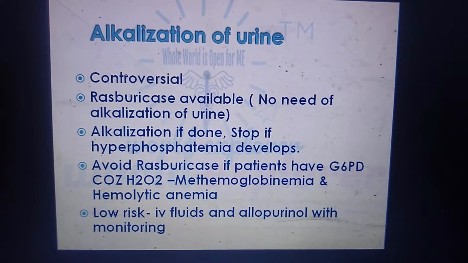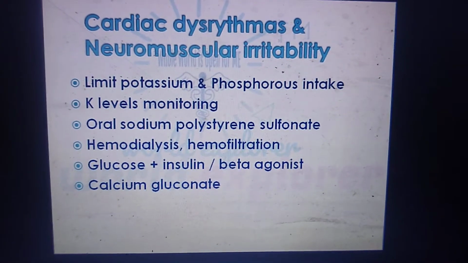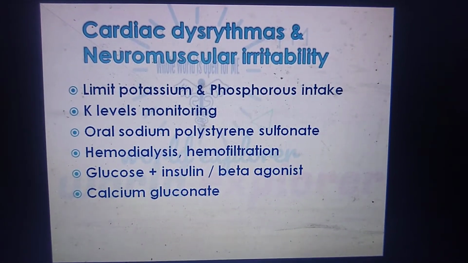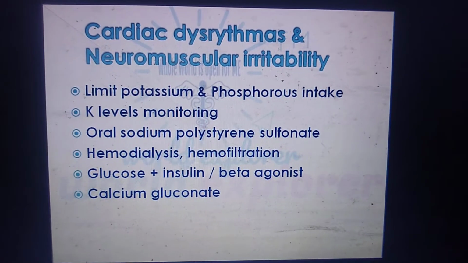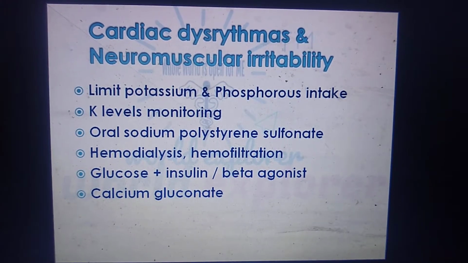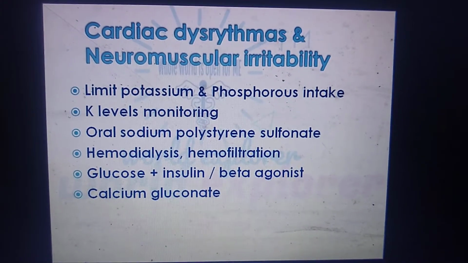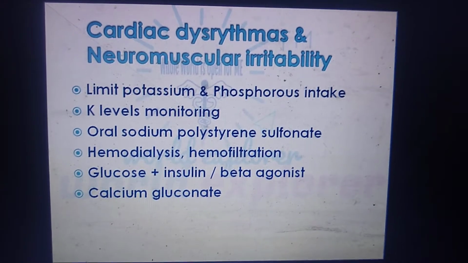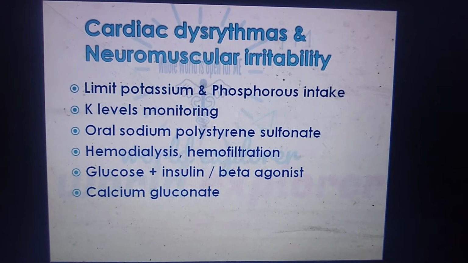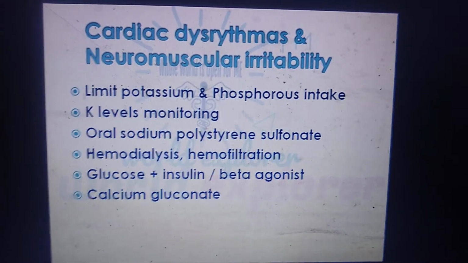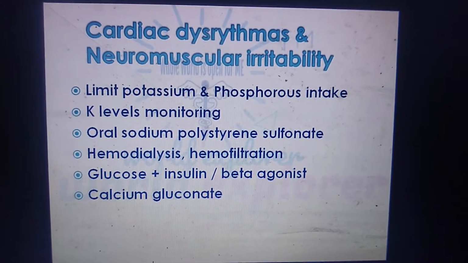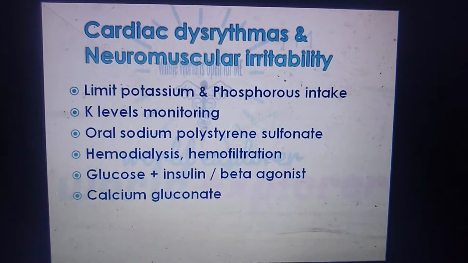But you should monitor for the symptoms. Next, there is a chance of cardiac dysrhythmias because of hyperkalemia. For this, we have to limit the potassium and phosphorus intake, avoid potassium rich foods, and monitor potassium levels. Oral sodium polystyrene sulfonate is given to treat the hyperkalemia. And if it is very severe, then the patient may need hemodialysis and hemofiltration, and glucose plus insulin is recommended, and some patients may even need beta agonists. Calcium gluconate is also recommended.